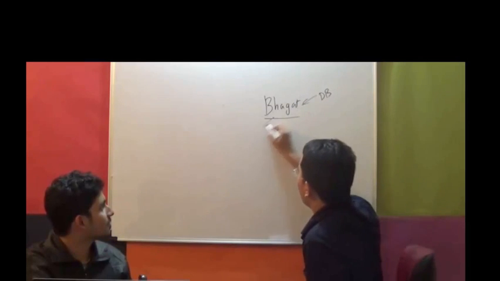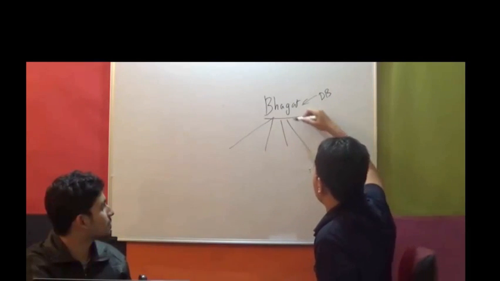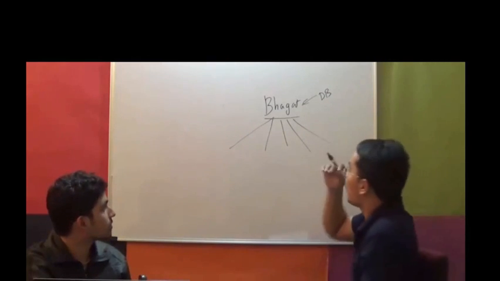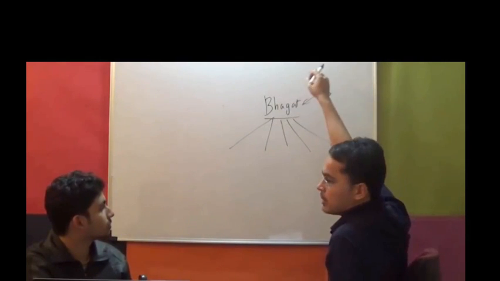Then I have to decide what the tables will be. A database is a collection of tables. In RDBMS, a database is a collection of tables. So what kinds of tables will be there in Bhagat?